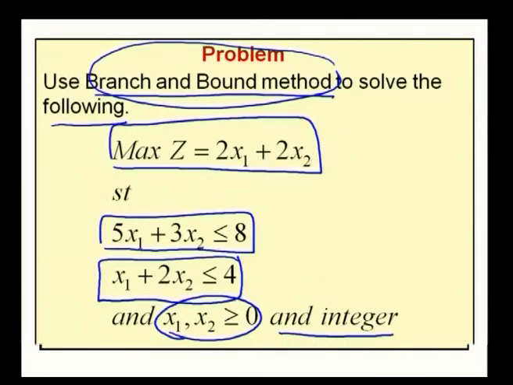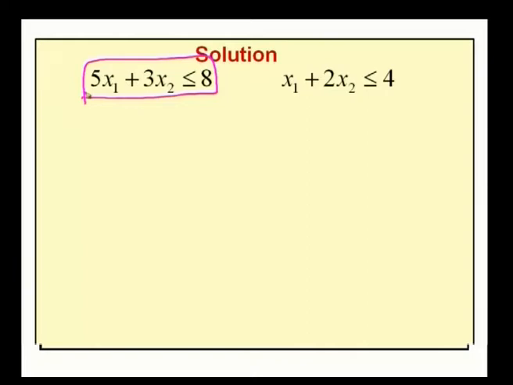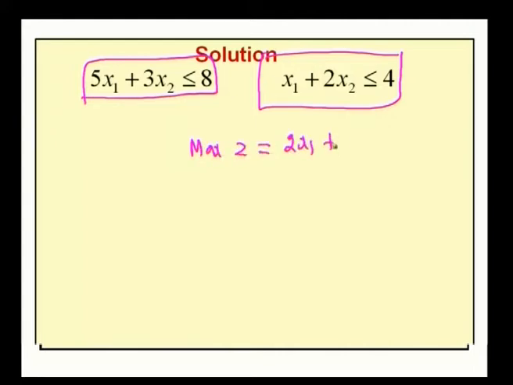Now, the constraints for the given problem are 5x1 plus 3x2 less than or equal to 8, x1 plus 2x2 less than or equal to 4. First, we will write the given LPP in a standard form. So, the standard form of LPP is maximum z equal to 2x1 plus 2x2